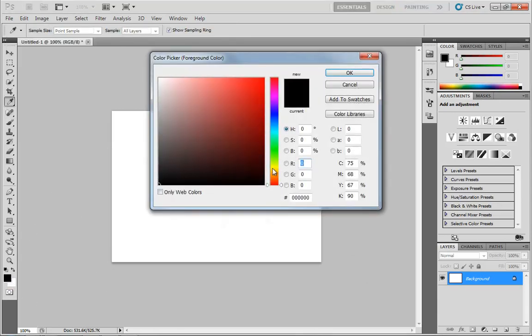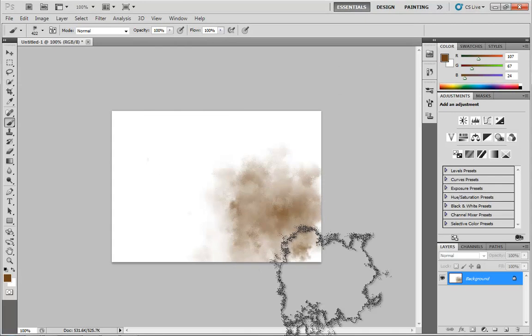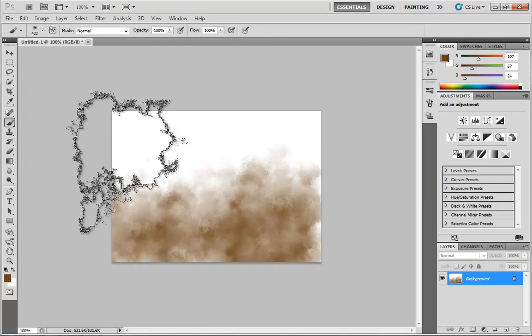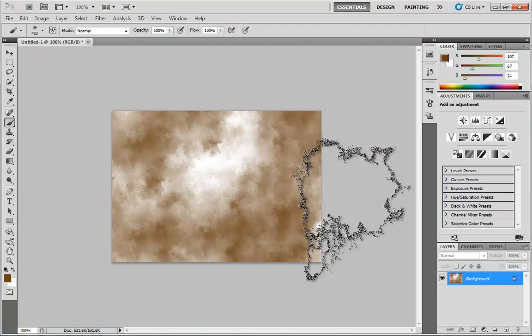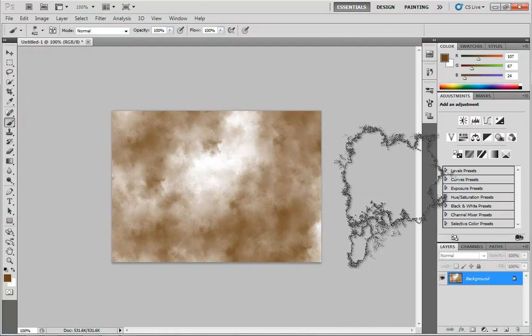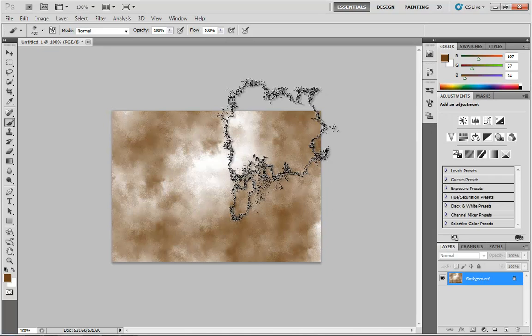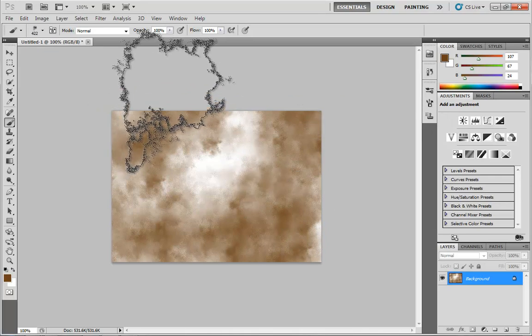Let's grab some cool shade of brown, and I can just click a few times, and I'm already creating this very cool rusty texture. So that's just a quick way for you to see how to bring in brand new brushes that didn't even exist with Photoshop, totally scored off the internet, and then downloaded.